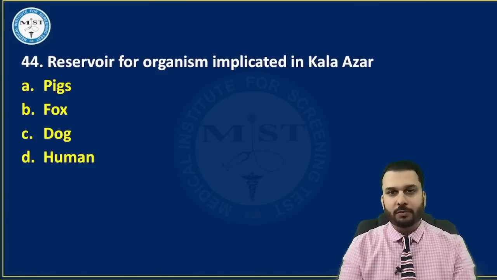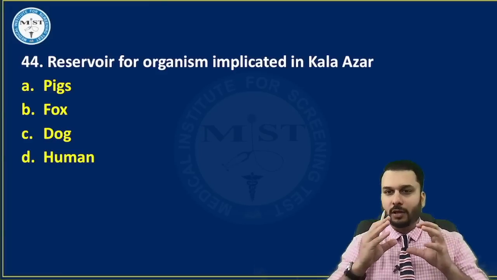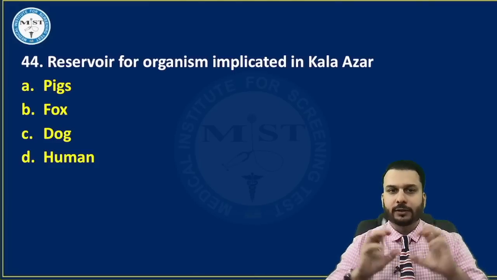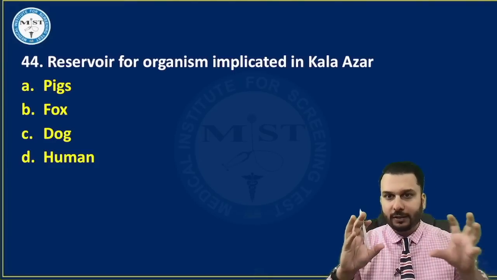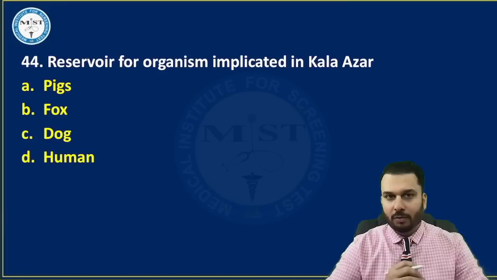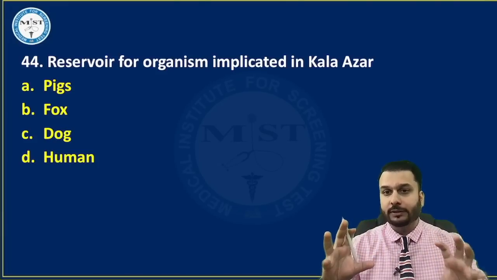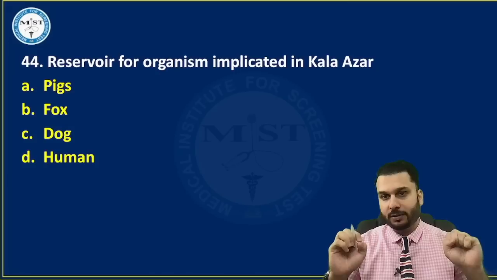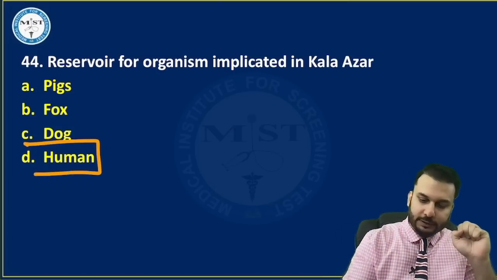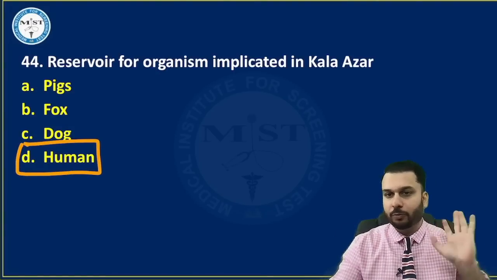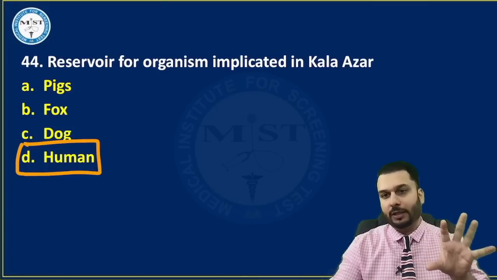Reservoir for the organism implicated in Kala Azar. Now, something more like a bouncer, I would say. Normally speaking, Kala Azar is caused by Leishmania donovani. This organism is present in animals only. But in India, mostly what we found is that the reservoir is human beings. So this is the correct answer for this. Reservoir of Kala Azar is going to be humans itself. That should be the correct answer.